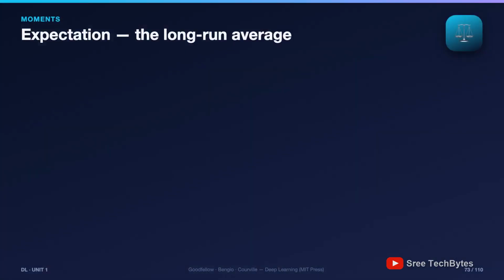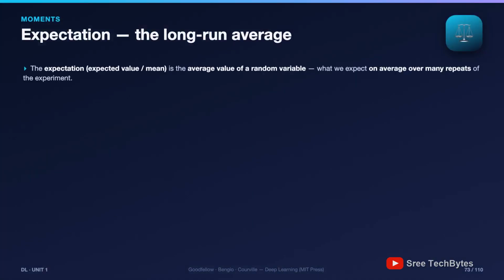Good. Now we compress an entire distribution into single summary numbers. Number 1, the expectation, the long-run average. The expected value is what you'd get on average if you repeated the experiment many, many times. The recipe: weight each value by its probability, and sum. It's a weighted average where probability does the weighting.